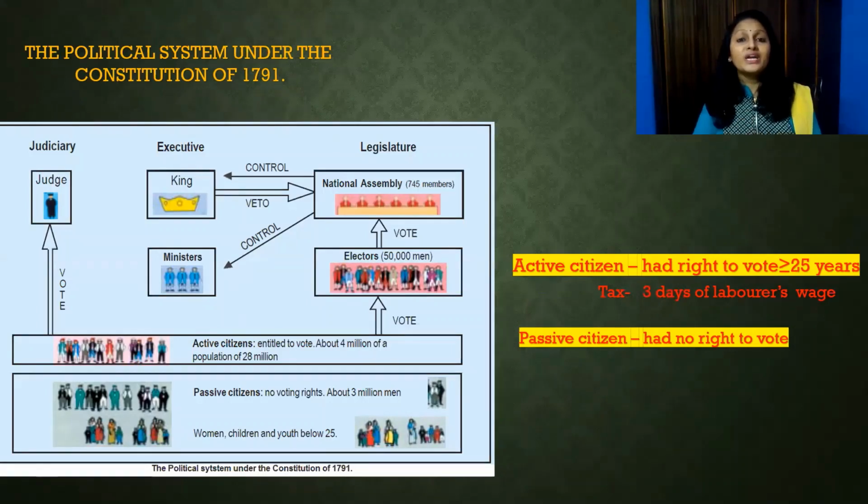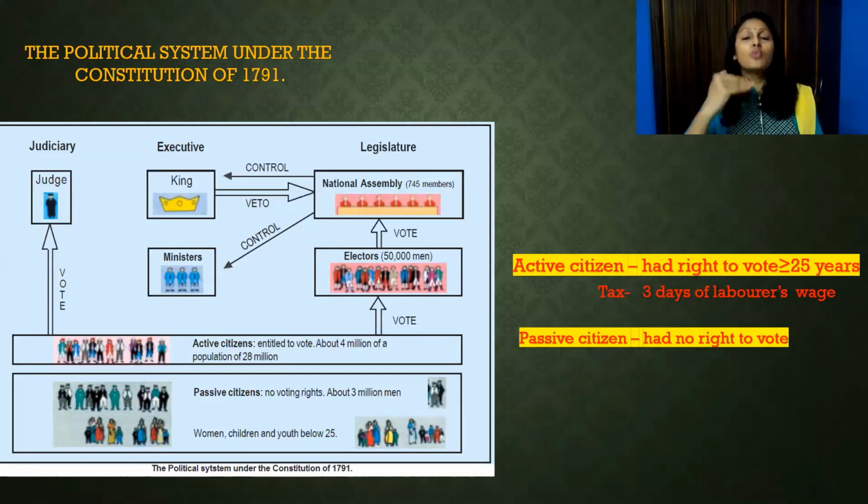Men about 25 years of age who could pay 3 days of a laborer's wage were eligible to be active citizens. The passive citizens were the children, those who couldn't pay the taxes, and men below 25 years of age.